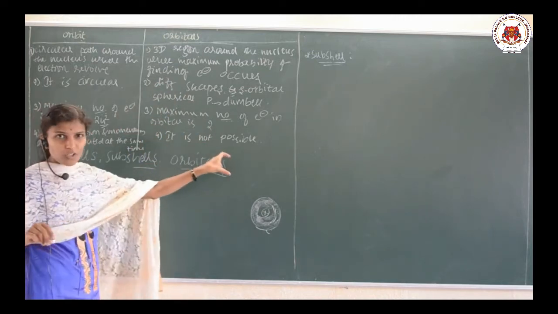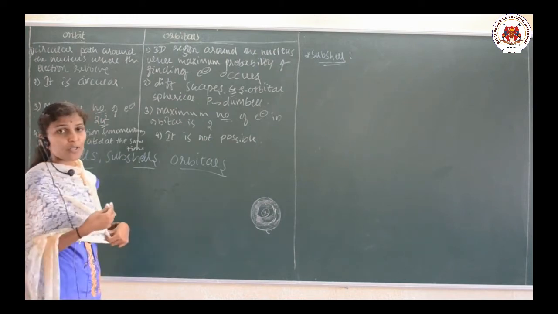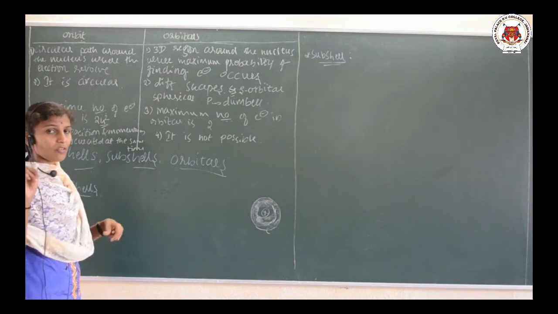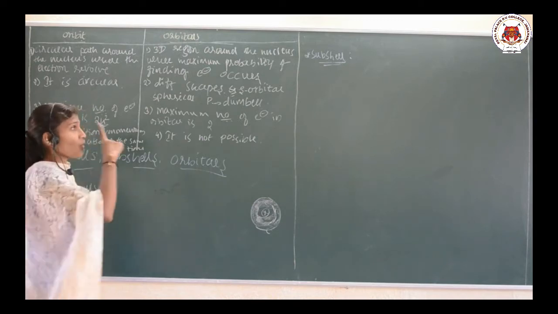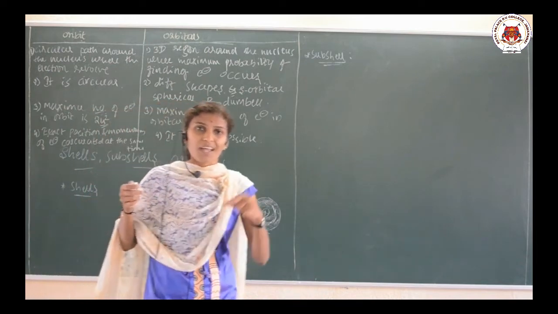I have written it here briefly, but you have to write it in full: it is not possible to determine the exact position and momentum of an electron at the same time in case of the orbital. So, these are the differences between orbit and orbital.